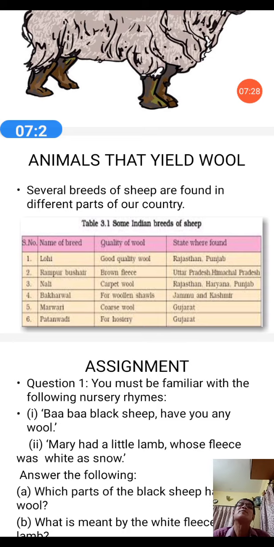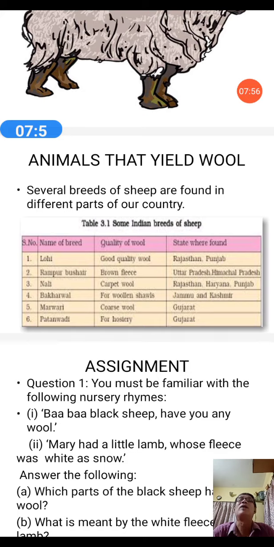All of these are varieties of sheep. Brown color fleece, that is brown colored hair. This variety is found in Uttar Pradesh and Himachal Pradesh. Next is the Nali. Nali provides carpet wool, found in Rajasthan, Haryana, Punjab. And next is the Marwari and the Bakharwal. Woolen shawls come from them, found in the state of Jammu and Kashmir.